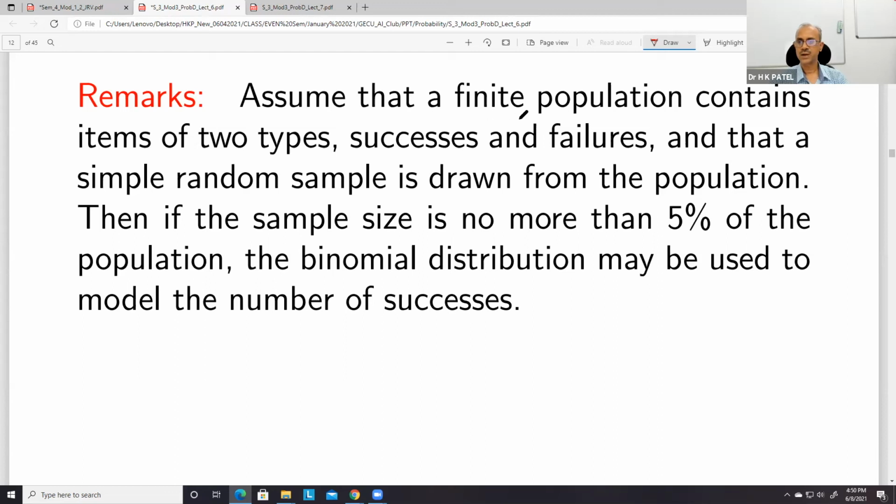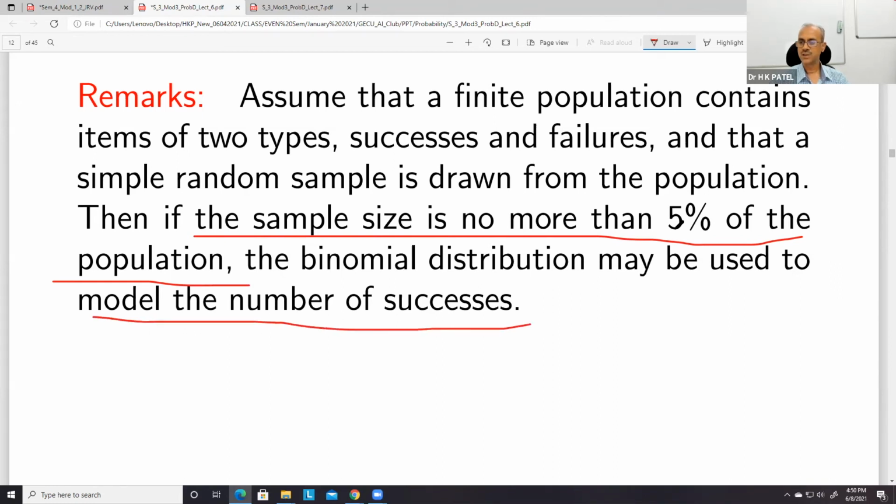Assume that a finite population contains items of two types, successes or failures, and a simple random sample is drawn from the population. So what it says: if the sample size is no more than 5% of the population, the binomial distribution may be used to model the number of successes. So this number is given somewhere, 5%.